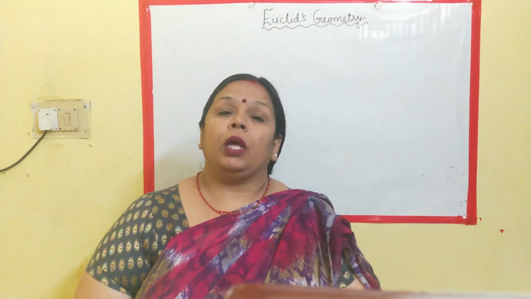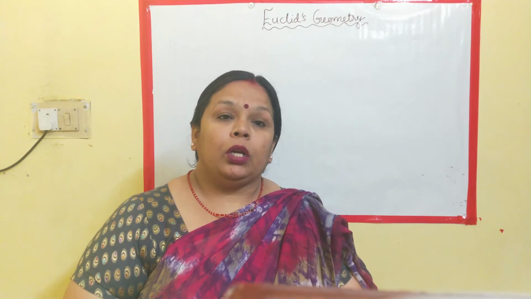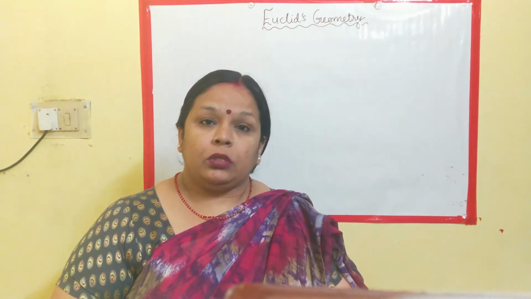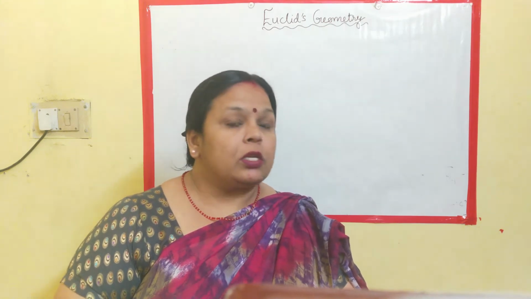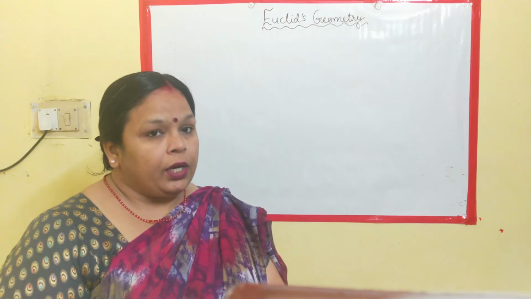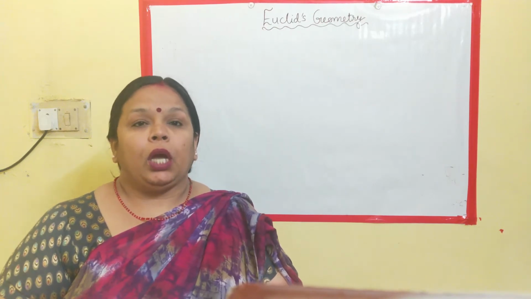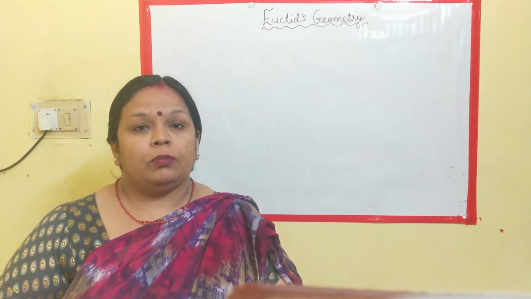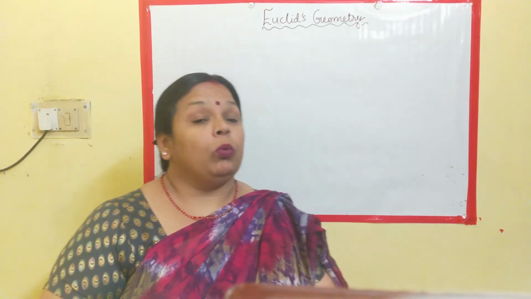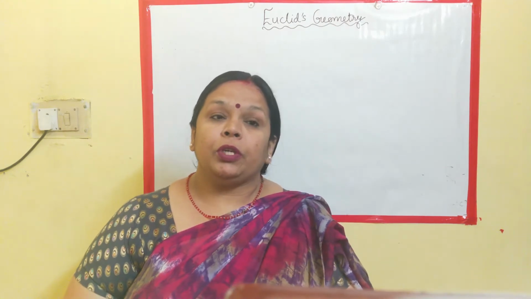Already we have seen in our previous video what is Euclid's geometry, who invented it, how this came in picture, what are the things related to this. Now to have a short recap regarding the previous video, we had discussed about the axioms and postulates which were related to Euclid's geometry. Now what difference did we find in axioms and postulates?